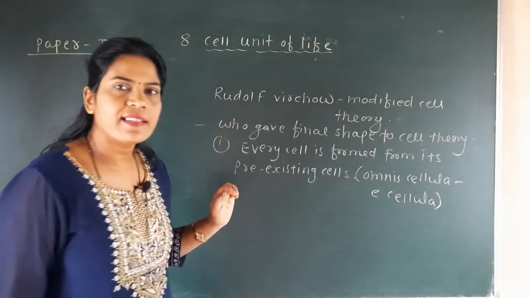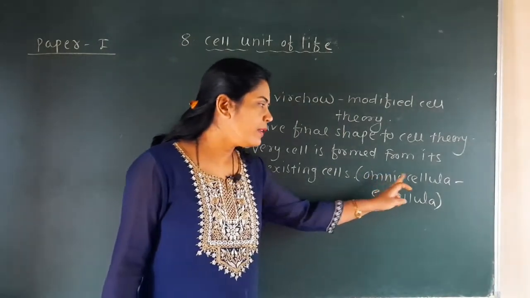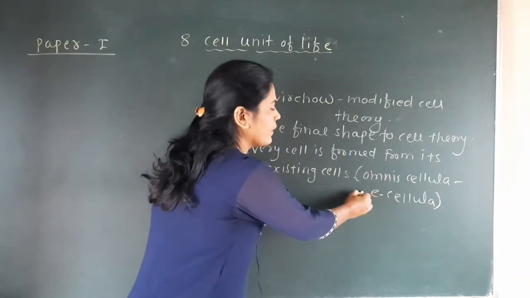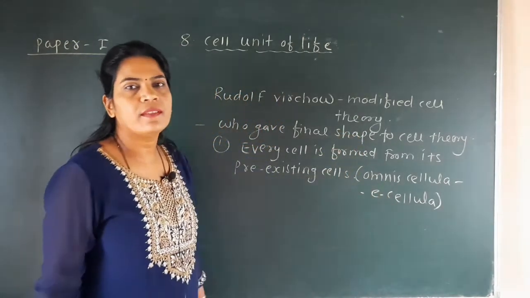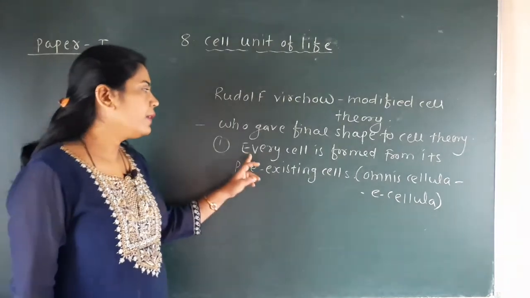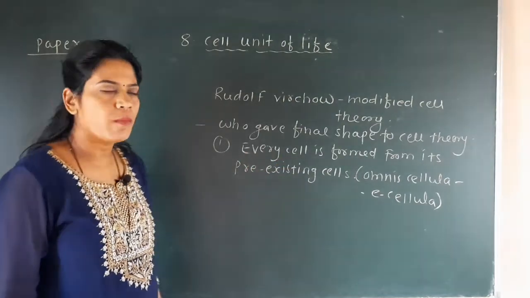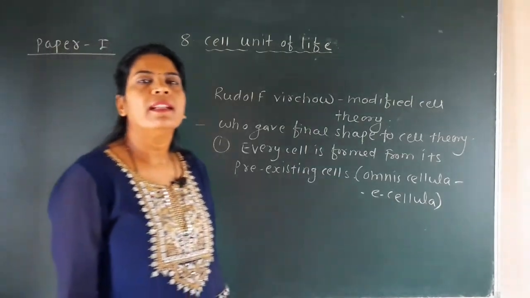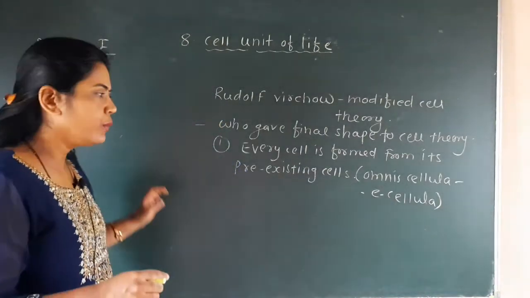It is very interesting to see what is the meaning of omnis cellula e cellula. The meaning of this sentence is that every cell in the body is formed from a pre-existing cell, which was not stated by Schleiden and Schwann. Because you know that the original cell gets divided, and the two cells formed from it are called daughter cells.